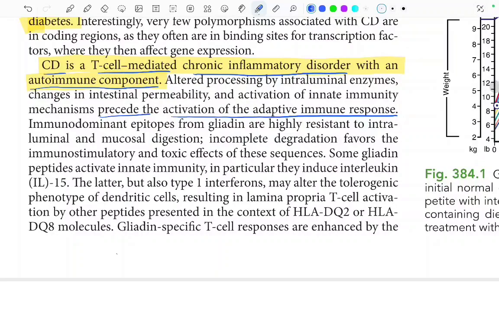Wait, I'll explain all this. Let's just read it through, then I'll explain it.